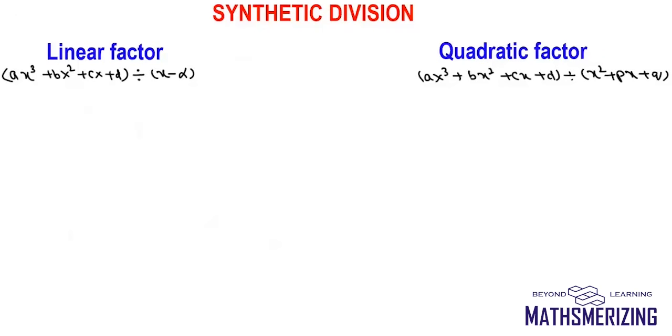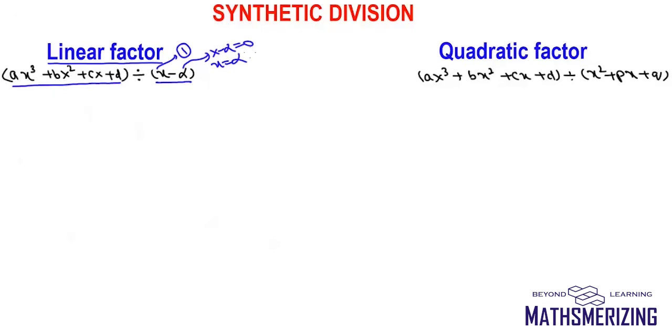In this lecture, we'll be discussing how to divide polynomials using synthetic division. Now we'll consider both linear factors as well as quadratic factors. First we'll begin with linear factors. Suppose I need to divide ax cubed plus bx square plus cx plus d with x minus alpha. For a linear factor, the coefficient of x must be 1. And for x minus alpha, its root will be x equals alpha.